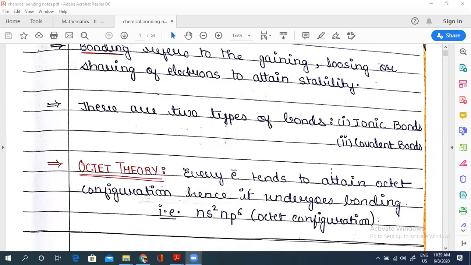What is covalent bond then? Covalent bond is the bond formed by sharing of electrons. Now my question is this: why would an atom try to give electrons or accept electrons or share electrons? That should be my problem, right? Why? Okay, now just take an example.